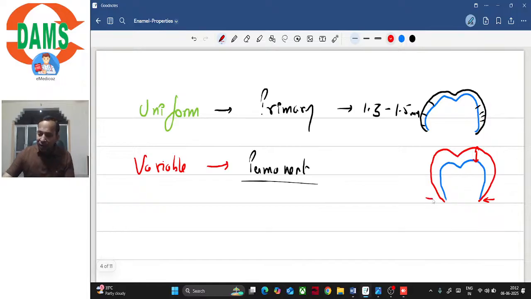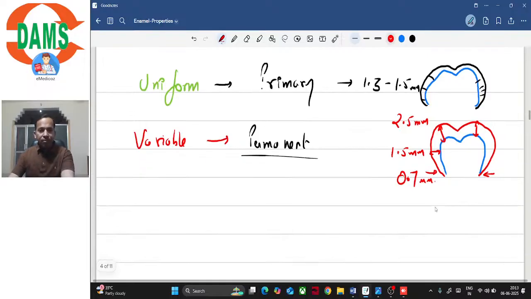At the cervical margin, the thickness is approximately 0.7 millimeters. At the cusp tips, it is approximately 2.5 millimeters, and on the proximal, buccal or lingual surfaces, it is approximately 1.5 millimeters, right? So the thickness is variable in permanent and uniform in primaries.